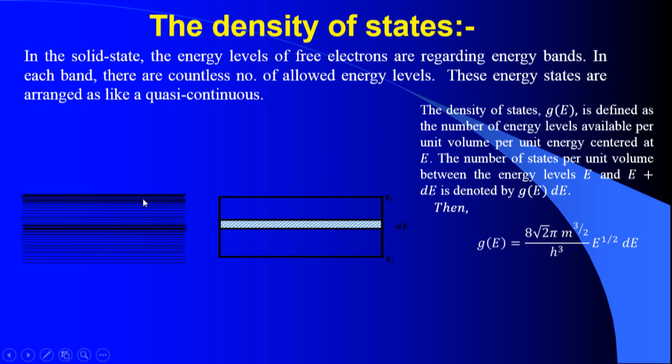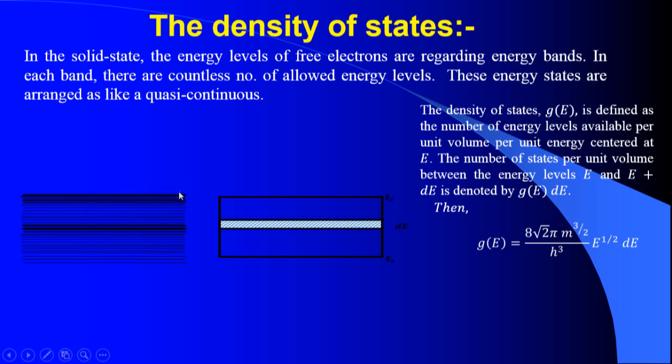You can see in the figure that there are a countless number of energy states available in each and every band. These energy states are arranged quasi-continuously. Quasi-continuous means that in a macroscopic view, it appears like a single shaded band. In a microscopic view, it appears like discrete lines. So this type of arrangement is called quasi-continuous.